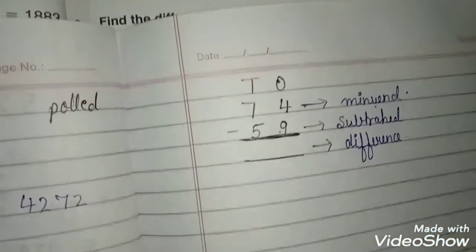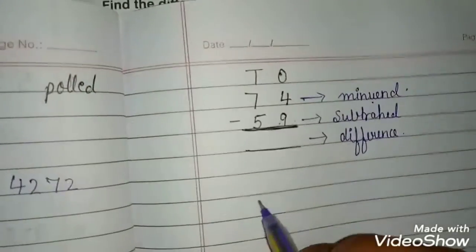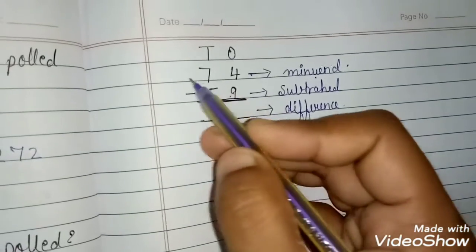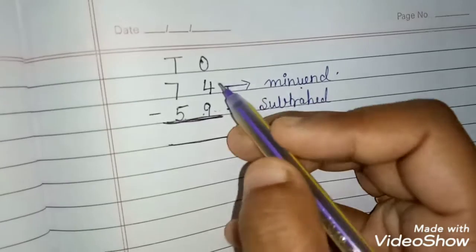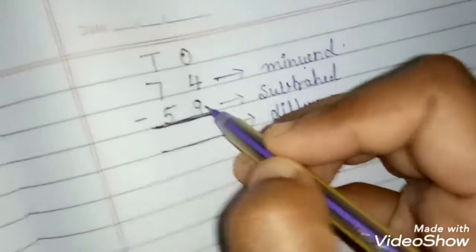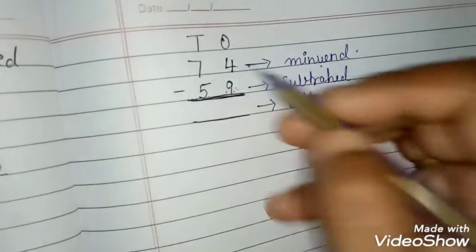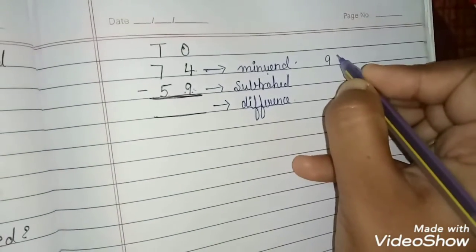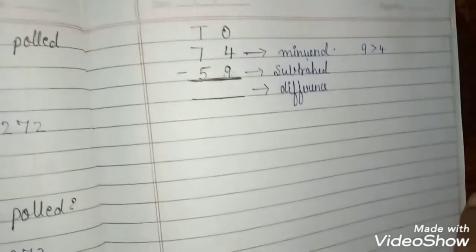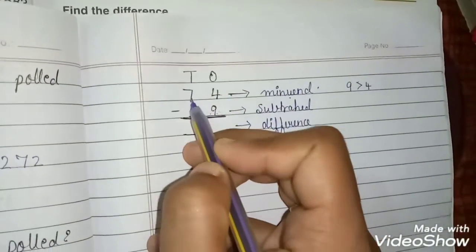Okay, in simple language. Now see, I will solve this. This is 74 minus 59. First we will take the ones. 4 minus 9. How can you minus 9 from 4? You can't minus 9 from 4, no? Because 9 is greater than 4, right?